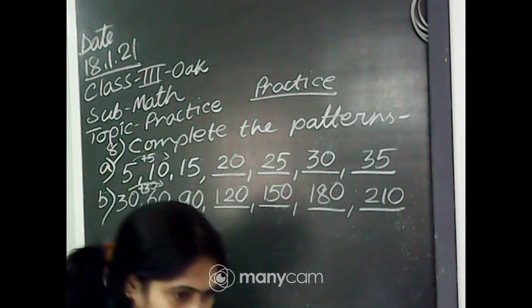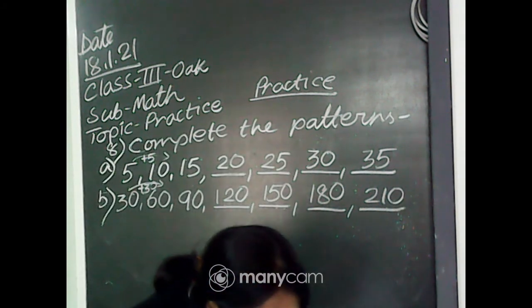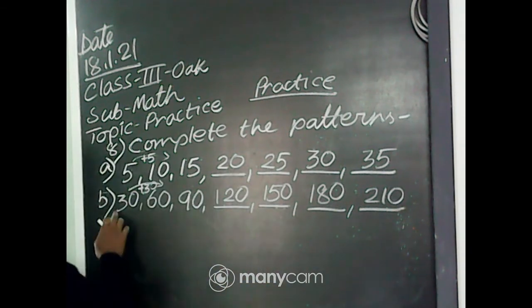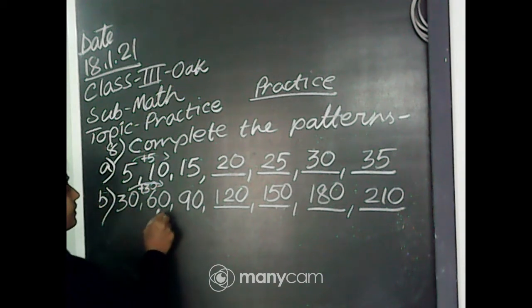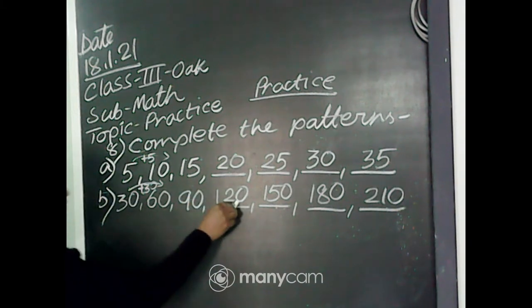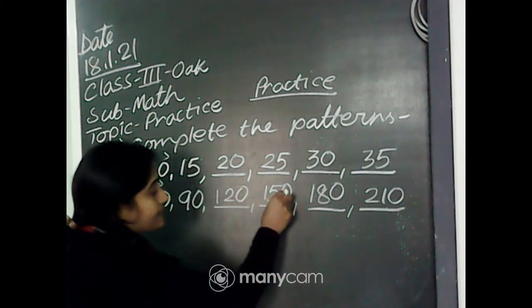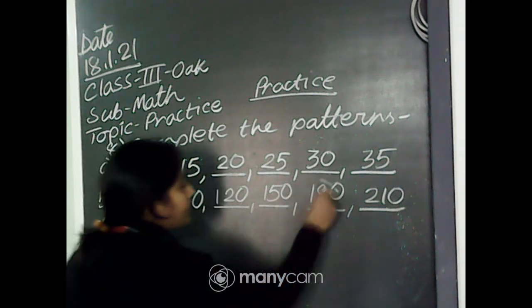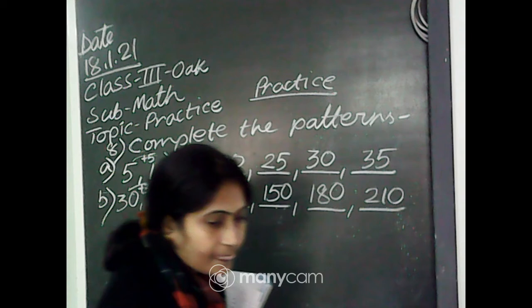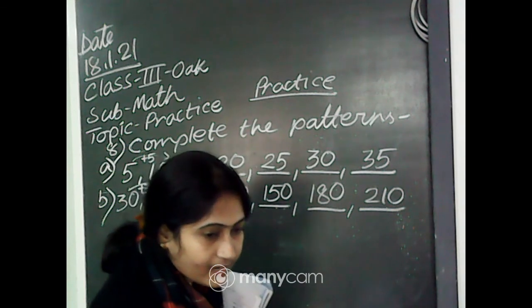Very good, Arindam. So this pattern is plus 30: 30 plus 30, 60; 60 plus 30, 90; 90 plus 30, 120; 120 plus 30, 150; 150 plus 30, 180; 180 plus 30, 210.